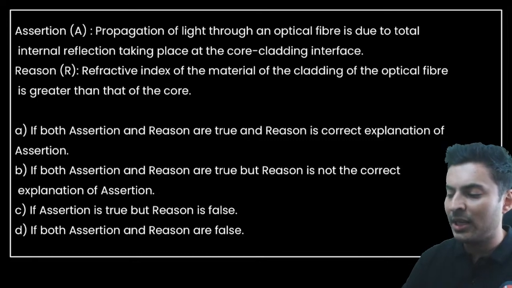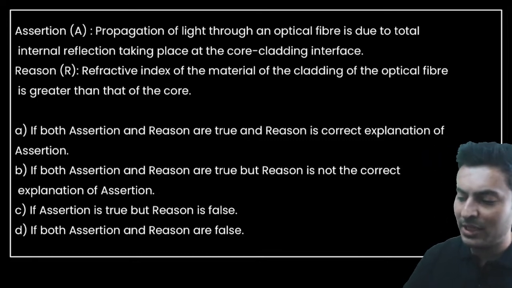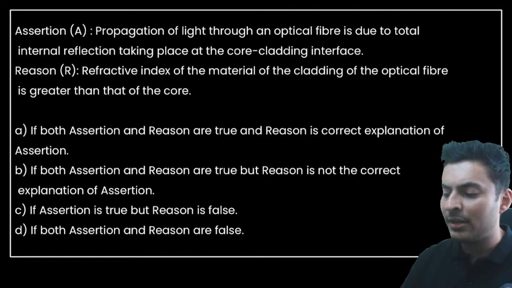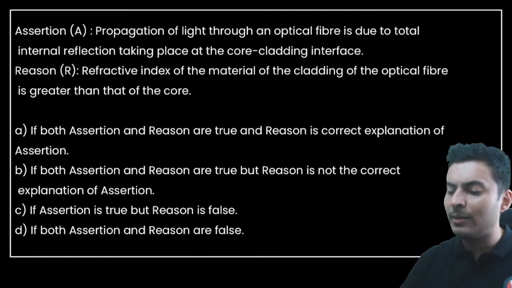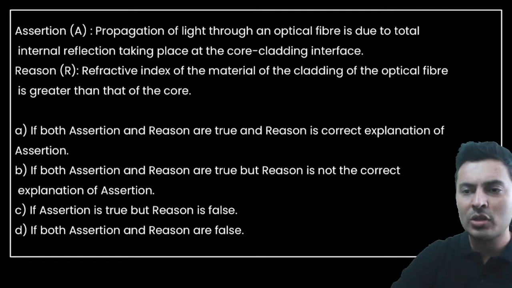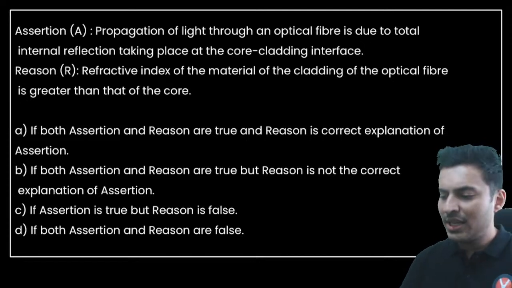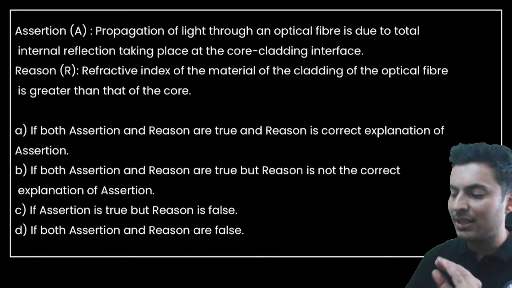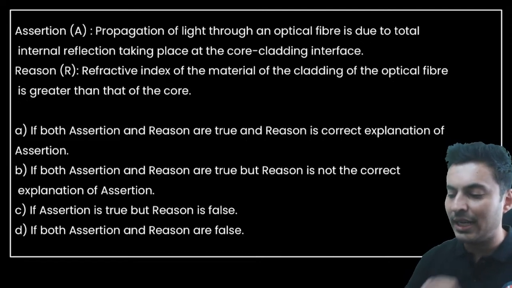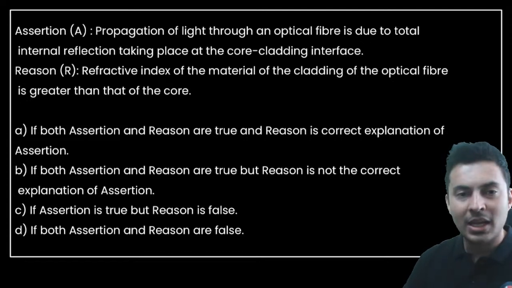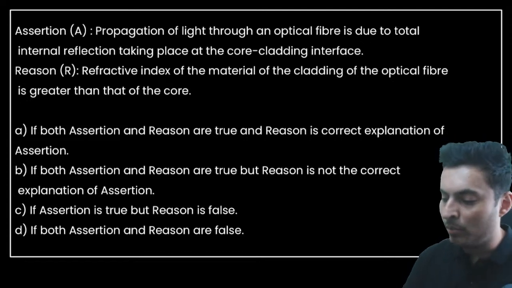Propagation of light through an optical fiber is due to internal reflection taking place at the core of interference. The refractive index of the material of the cladding of the optical fiber is greater than that of the core. So which statement will you read first? Apply that same technique, whatever I just told you, and then see the assertion part. So see, the refractive index of the material of the cladding of the optical fiber is greater than that of the core. Well, I think it is exactly opposite.